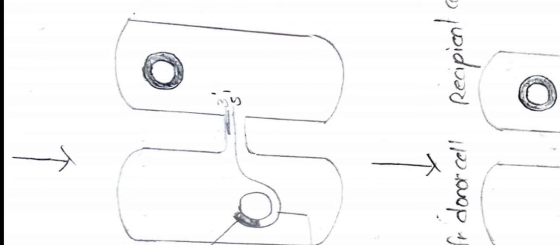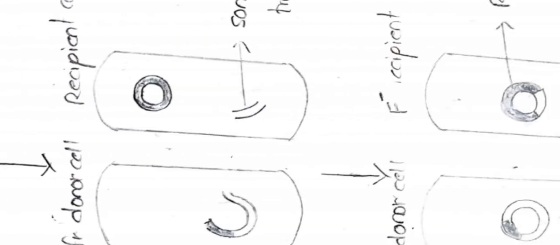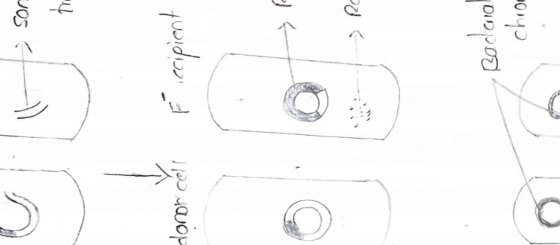After that, whatever donor genetic material is present in the donor is transferred to the recipient cell, and the recipient cell undergoes genetic recombination between the genetic material received from the donor and its own genetic material. This is regarding the high frequency recombination strain.